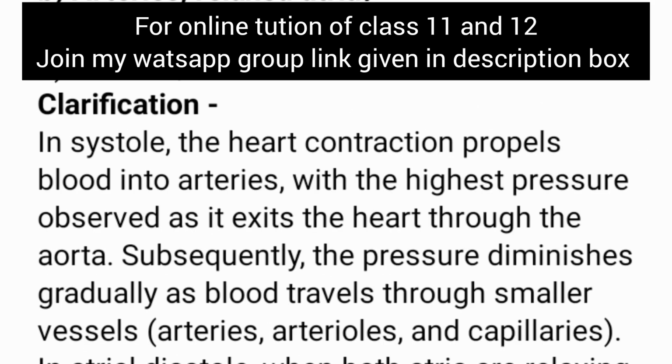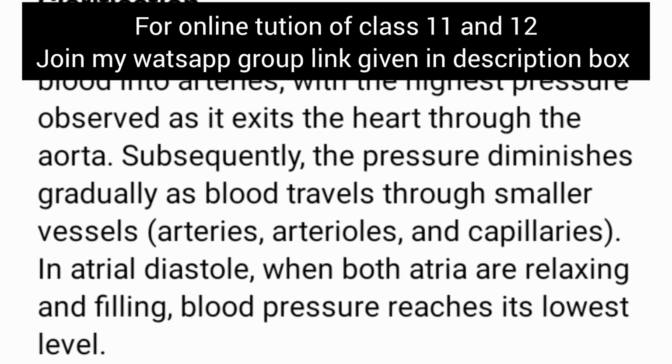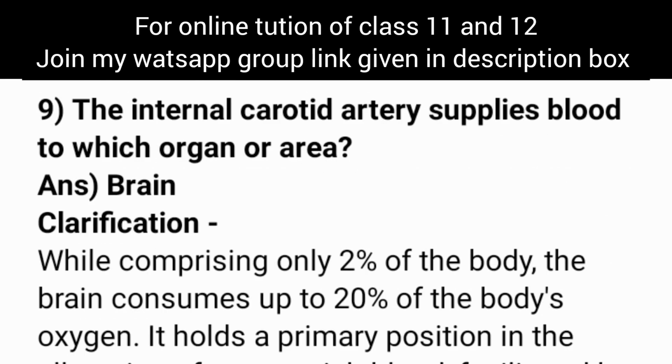Now let's see clarification. In systole, the heart contraction propels blood into arteries with the highest pressure observed as it exits the heart through the aorta. Subsequently, the pressure diminishes gradually as blood travels through smaller vessels, arteries, arterioles, and capillaries. In atrial diastole, when both atria are relaxing and filling, blood pressure reaches its lowest level. Now let's see question number 9.